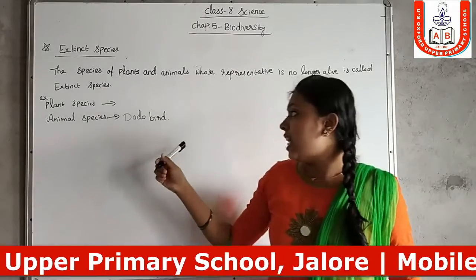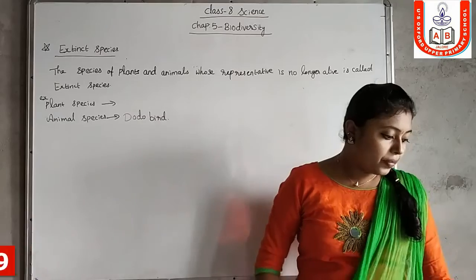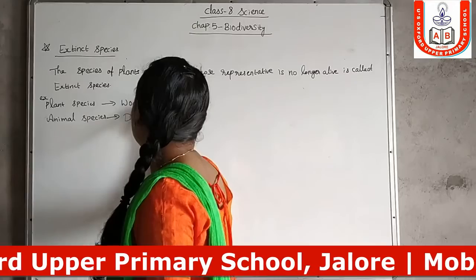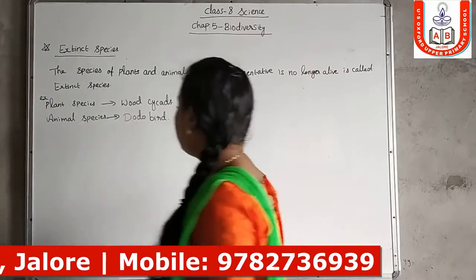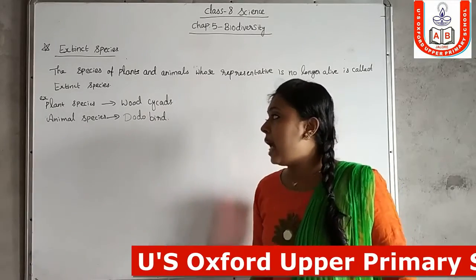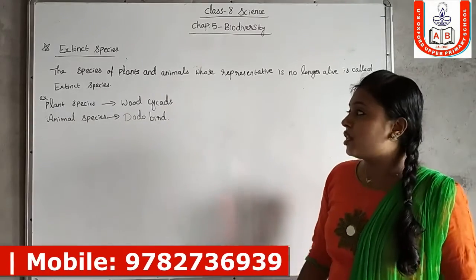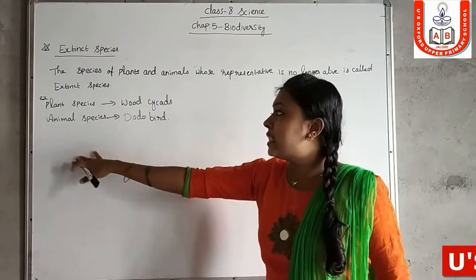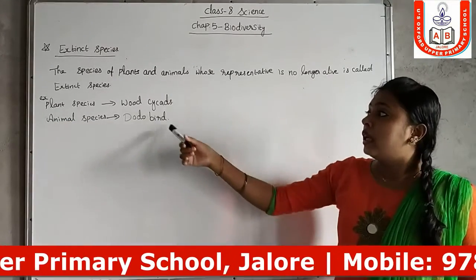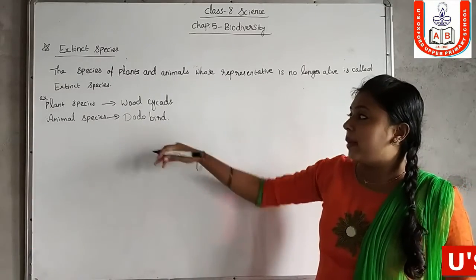Dodo bird is the example of extinct species of animal species. Next one, wood cycads, plant species. So these are the examples for the extinct species of animal and plant. Wood cycads is the example for extinct species of plant, and dodo bird is the example of animal species. So these are the examples and you have to write them in your copy.